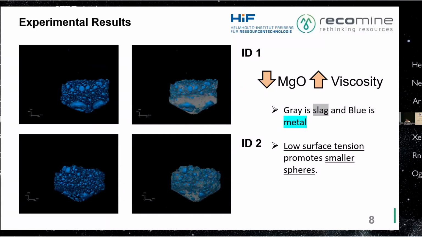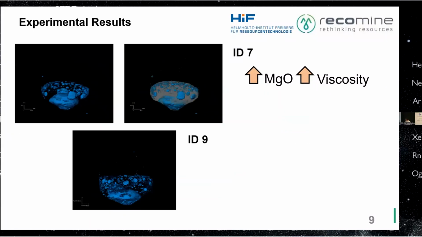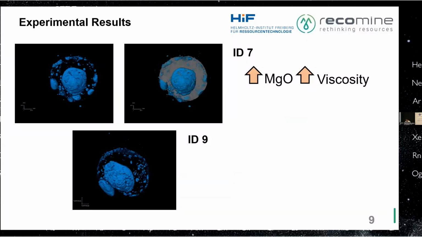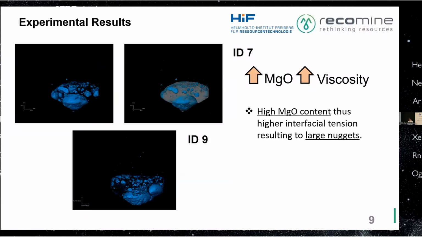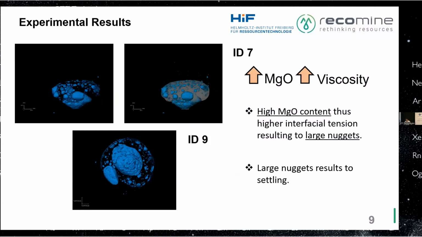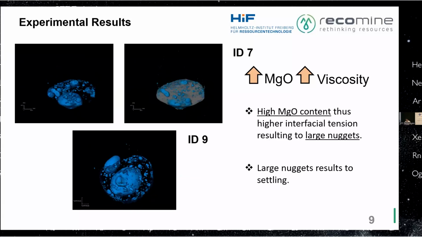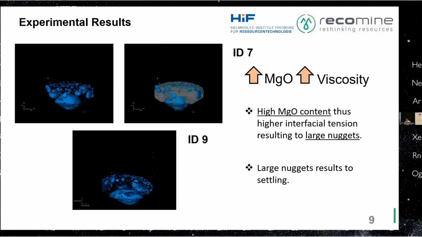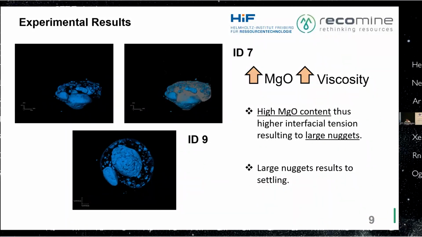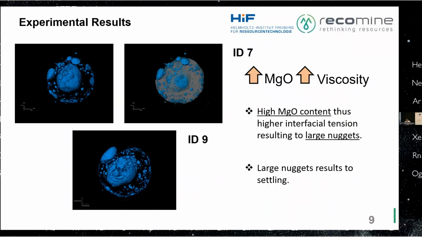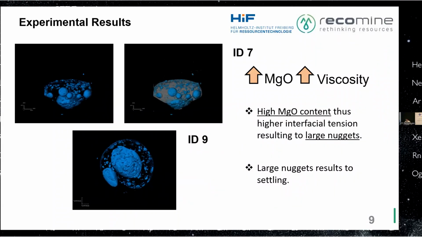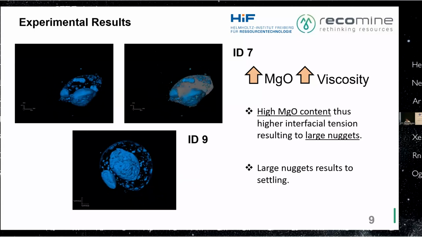In the region where we have high MgO, thus high interfacial tension and high viscosity, we are forming larger nuggets. And since it's larger nuggets, it was able to settle. And we have identified between these two that ID9 is the bigger nugget. And if we observe the spatial location of these, ID9 nuggets are located more in the bottom than the ID7. Thus, we have scaled up ID9.